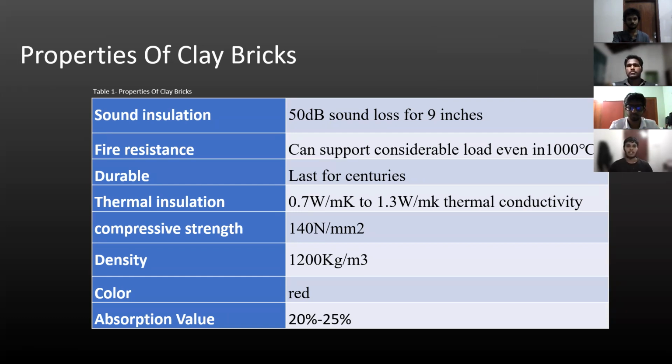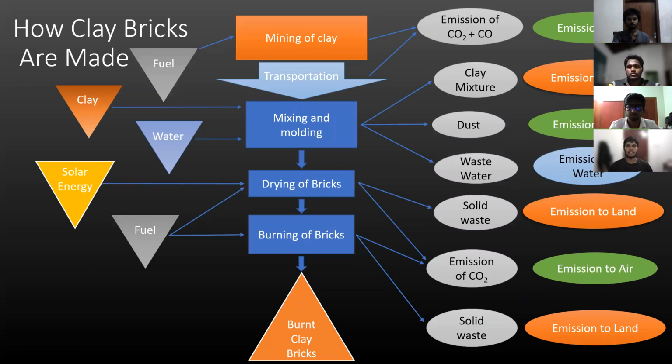Let's move on to how clay bricks are made. As the first step, we need the mining of clay, and after the transportation, clay should be mixed and molded. Then clay bricks should be dried and burned, and finally we can get burnt clay bricks as the main product. In this process, carbon dioxide and carbon monoxide are released as emission gases, and we should supply clay, coal, water, and solar energy as main ingredients for the whole procedure.